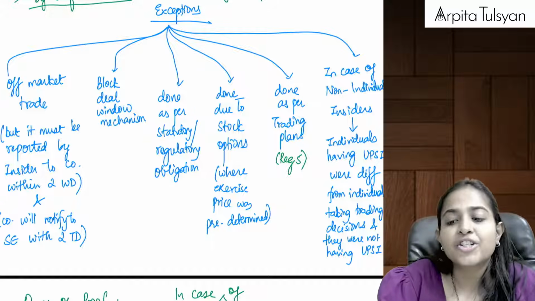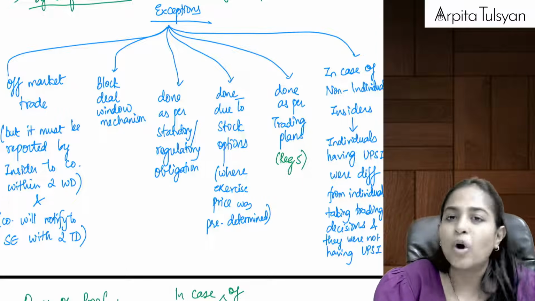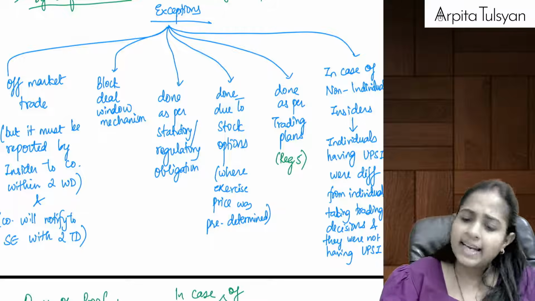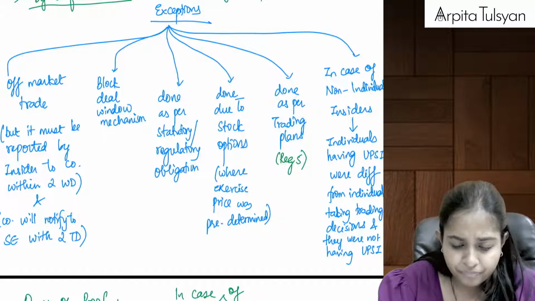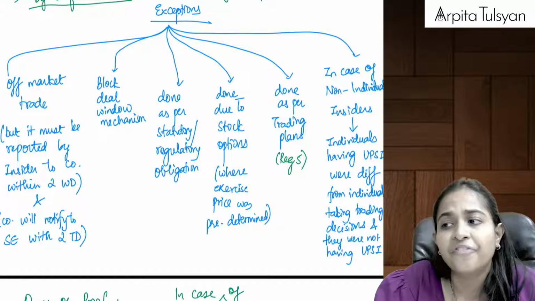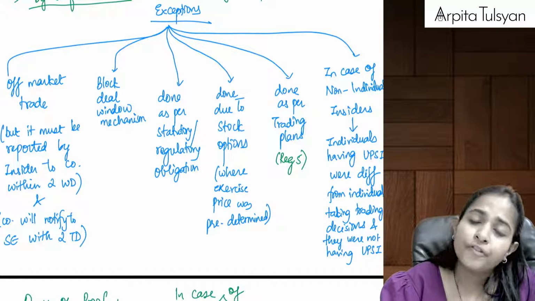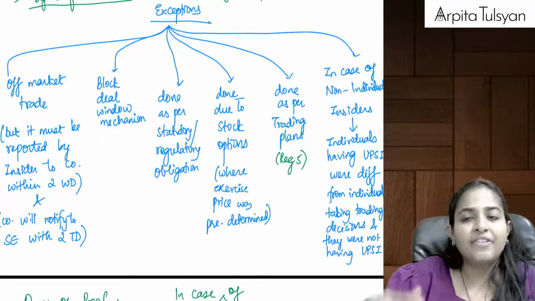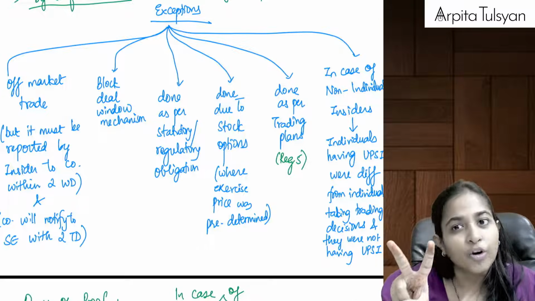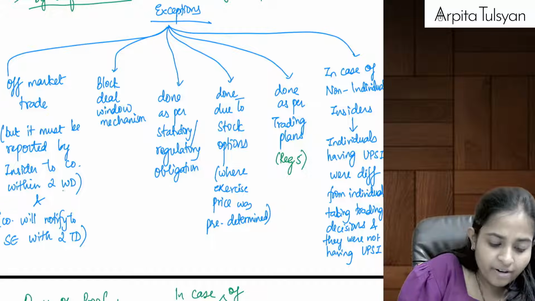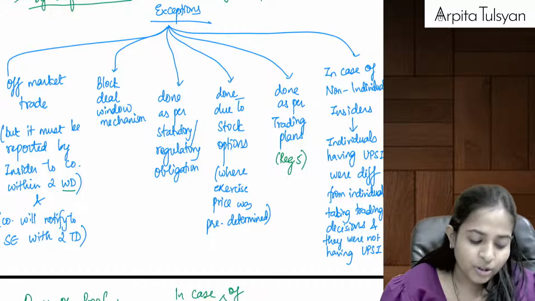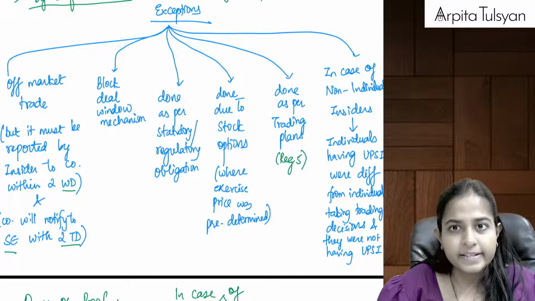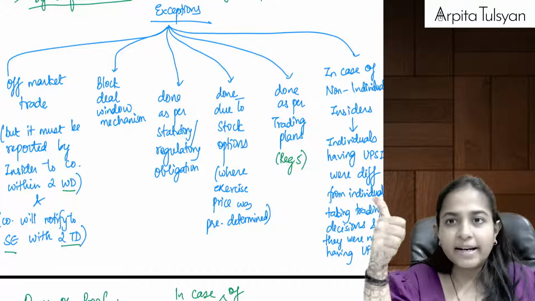So if the transaction is an off-market trade, means it is not done on the recognized stock exchange, it was an off-market transaction, then in that case, it can be done, no problem. Provided you prove the fact that you are not doing it on the basis of UPSI. And this insider will give the information to the company that we have done an off-market transaction within 2 working days, and then the company will notify it to the stock exchange within 2 trading days. Yes. So off-market transaction is allowed.